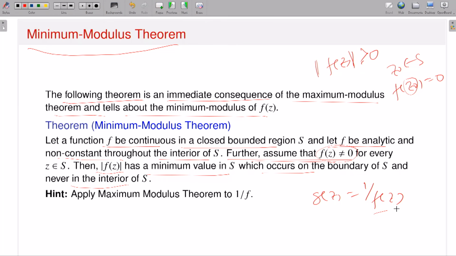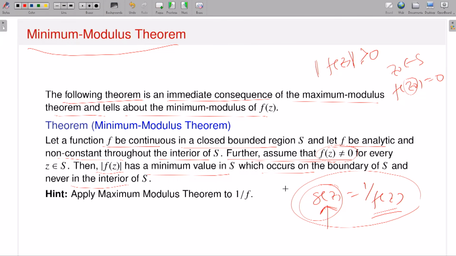Now look, what is your f? My function f is continuous on the closed bounded region S. f is non-constant and analytic on the interior of S. So the same conclusion I can say about the function g. My function g is continuous on a closed bounded region S, that is the first statement. Since f is non-constant and analytic in the interior of S, g is also analytic, because the quotient of analytic functions is analytic, and it is also non-constant. So I can say something about g.